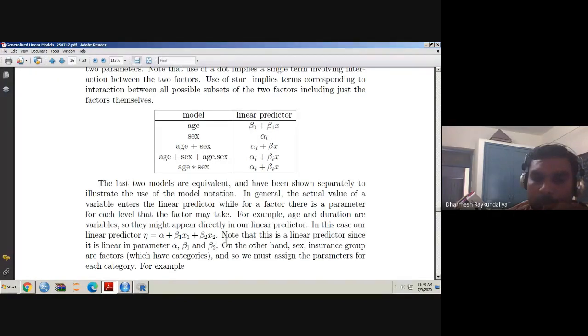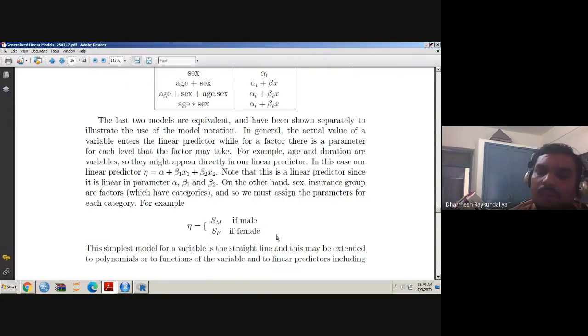Note that this is a linear predictor, since it is linear in parameters alpha, beta 1 and beta 2. Why is it a linear predictor? Because it is linear in parameters. On the other hand, sex and insurance group are factors which have categories, and so we must assign parameters for each category. For example, for the sex of the respondent, the linear predictor is SM if it is male, SF if it is female.